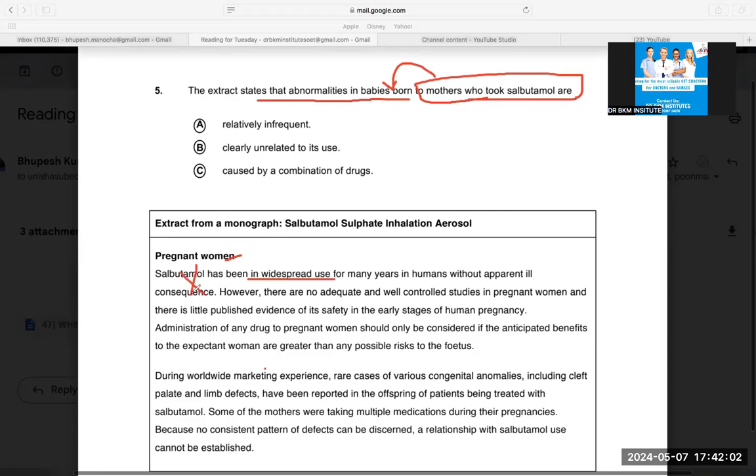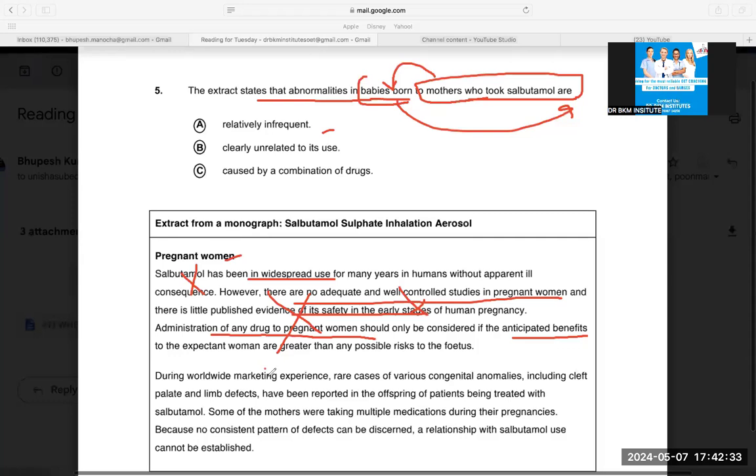Let's see. Pregnant women. Salbutamol has been widespread. First line does not have my answer. However, there are no adequate or well-controlled studies. There is little published evidence. Does not have my answer. Administration of any drug to a pregnant woman should only be considered if the anticipated benefits, again, not my answer, because I want the keyword babies. The extract states that abnormalities in the babies are. So my main thing is whether the abnormalities are more or less.